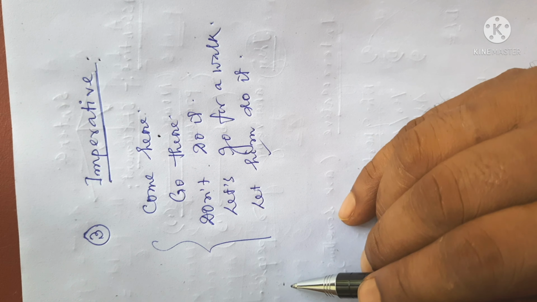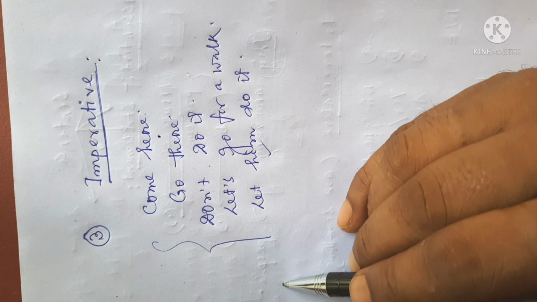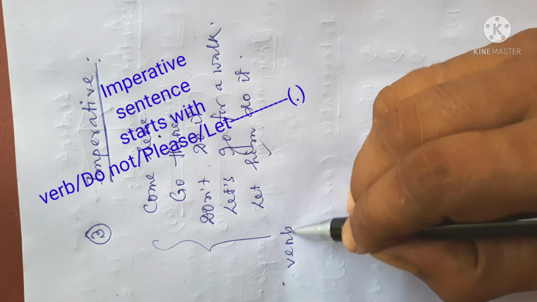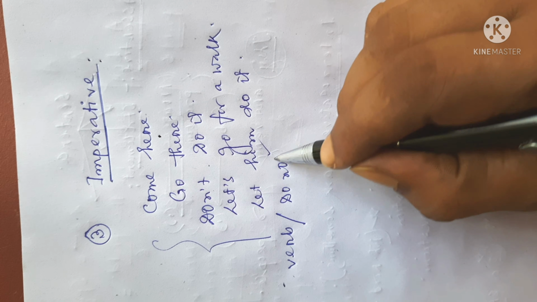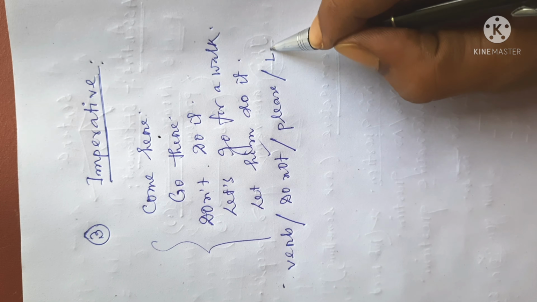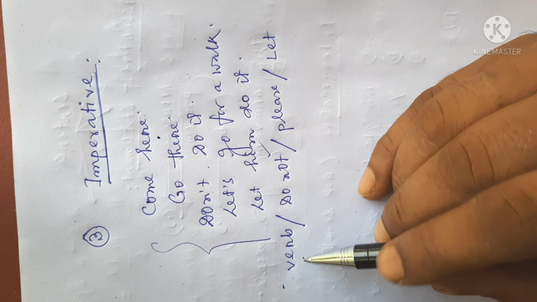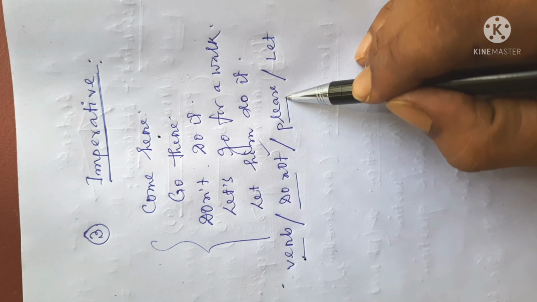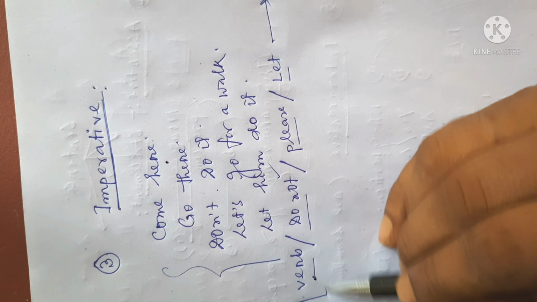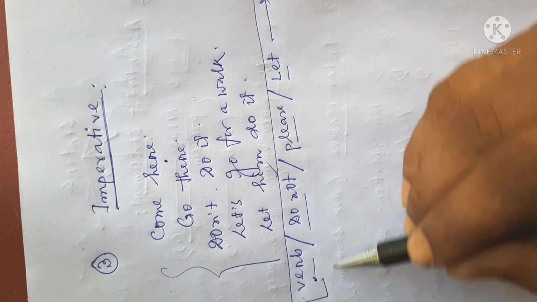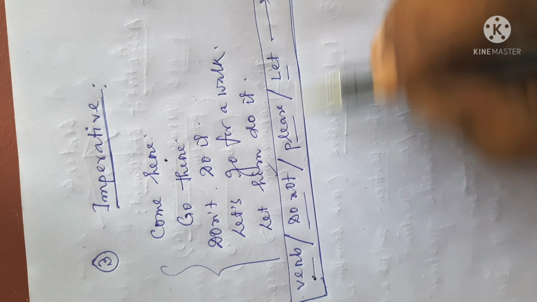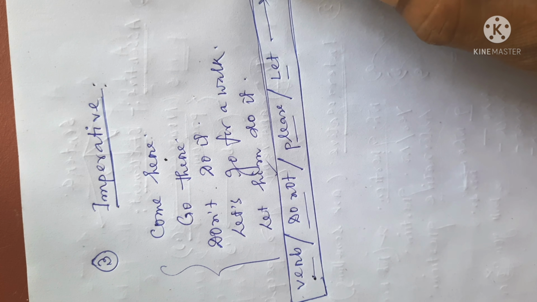To recognize a written sentence, we may follow the rule that when a sentence starts with a verb or do not or please or let, and ends with a full stop, then this type of sentence can be called an imperative sentence. This is the best way to recognize an imperative sentence in written form.